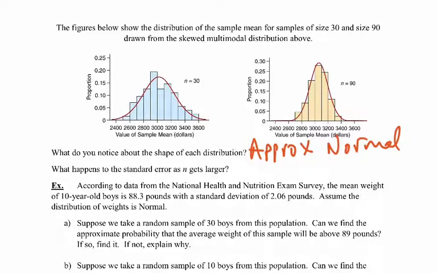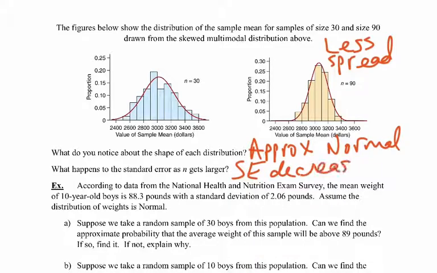What happens to the standard error as n gets larger? What I want you to notice is that this graph here has less spread or less variation horizontally, right? So it's more compact. Everything's a little bit closer to where the mean would be. So as n gets larger, just like it did in the last section, the standard error decreases. And that's what's indicating that you have less spread in this graph, because you have a larger sample size than you do in the one next to it.